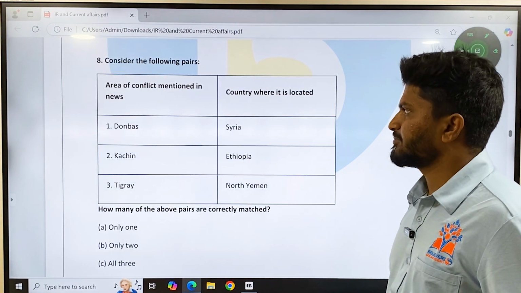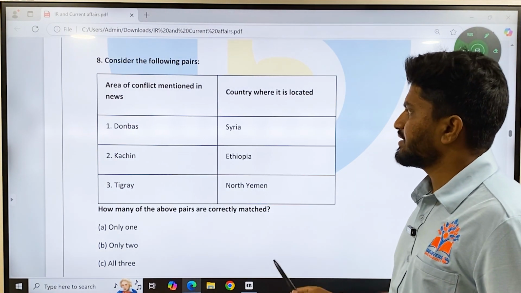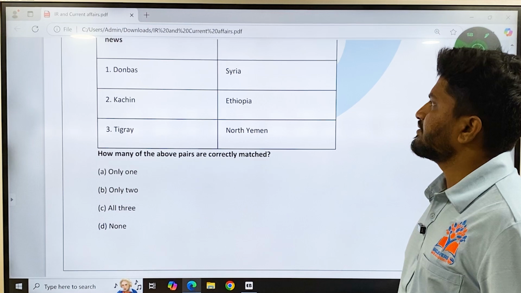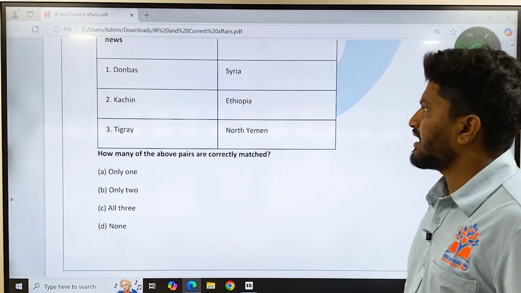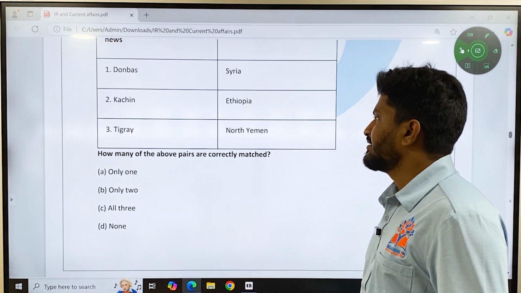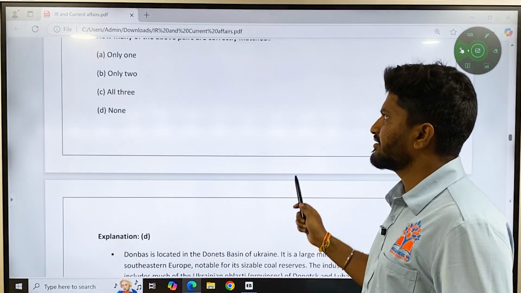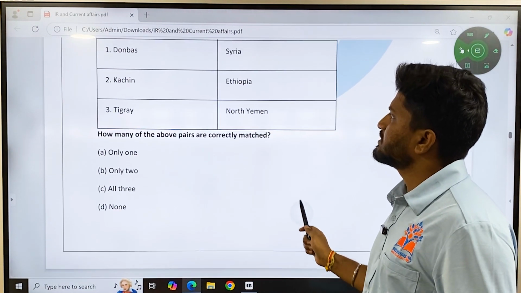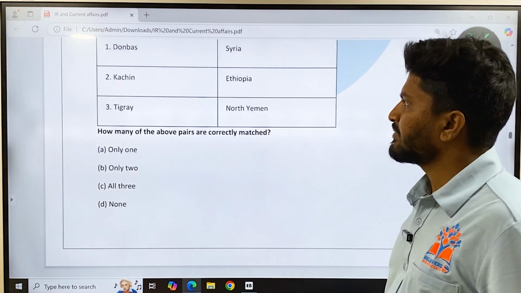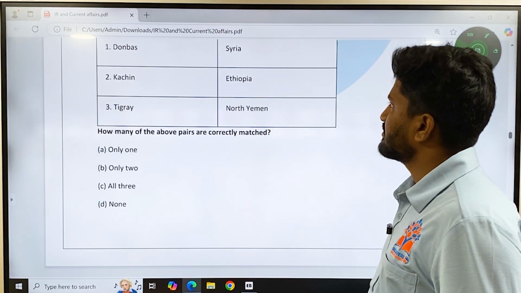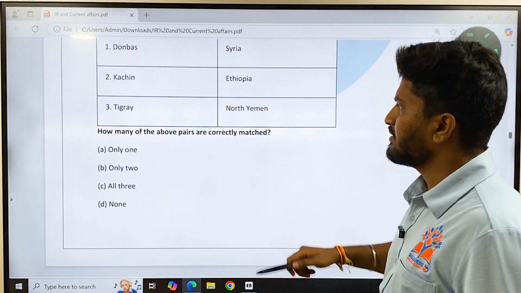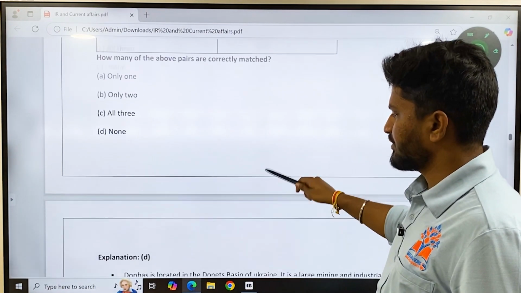Consider the following pairs. Area of conflict mentioned in the news, country where it is located: Donbas, Syria; Kachin, Ethiopia; Tigray, North Yemen. If you have been reading the news, the correct answer is D, because Donbas is present in Ukraine, Kachin is present in Syria, I guess. Tigray is present in Ethiopia.